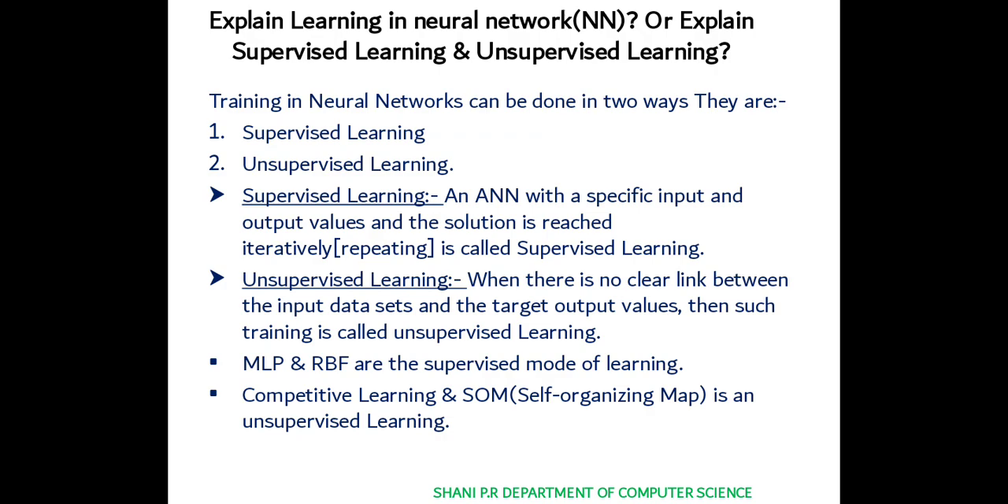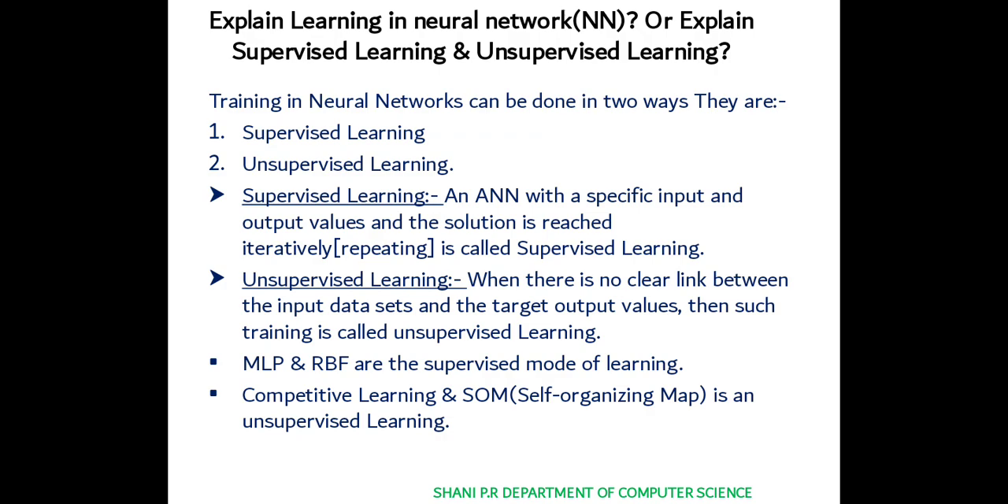Next we have unsupervised learning. When there is no clear link between the input data set and the target output values, then such training is called unsupervised learning, where we don't know what the output is. Humans can't predict the data so easily, so here we don't know the training data set. We don't know what input is being given and what the target set is. This is unsupervised learning.